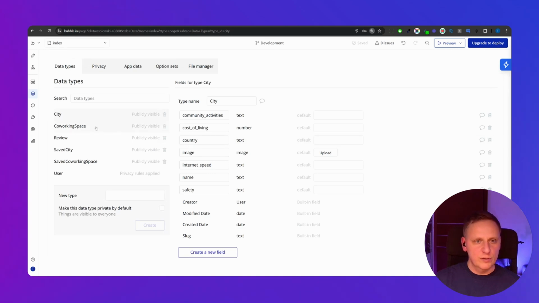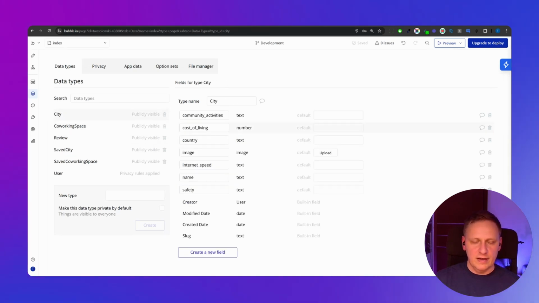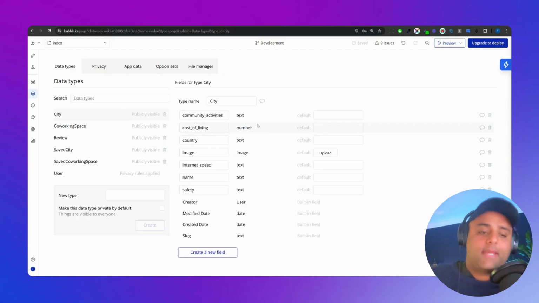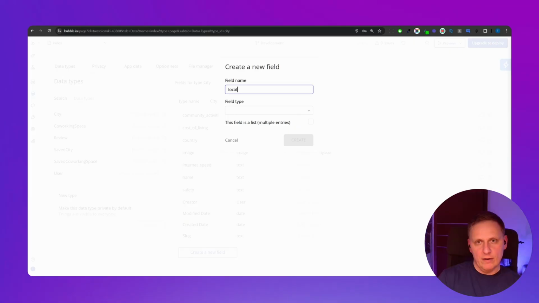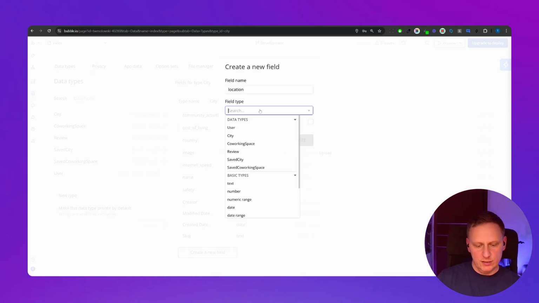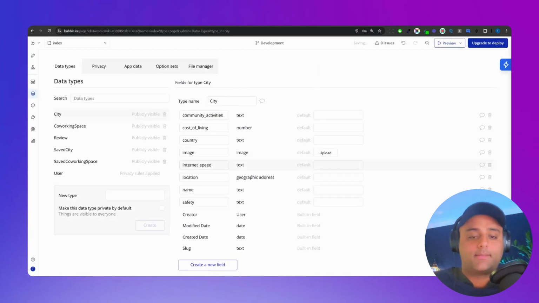I didn't do it, so it just put the fields that the AI instance understood would be good to have. So you're saying the first thing you would change in your data structure is adding a field for, like, country? Yeah, or location, right? The geolocation, the geographic address. The geolocation, yes, which is a built-in field in Bubble.